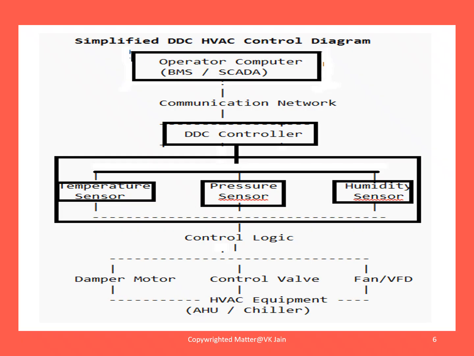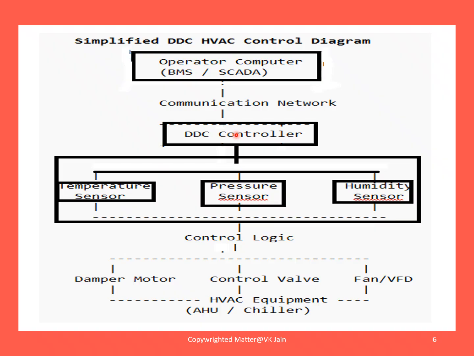Friends, this slide shows you a simplified DDC HVAC control diagram. To start with, we have the operator or computer of BMS or SCADA. Then through the communication network, we approach the DDC controller.